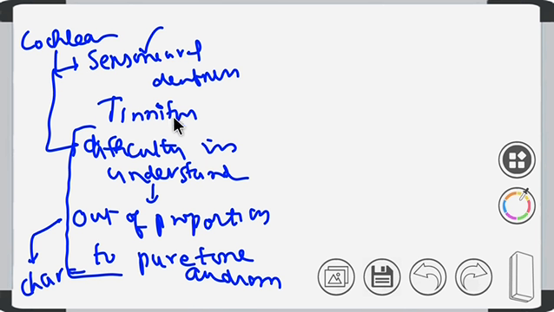Sensorineural deafness, tinnitus, and difficulty in understanding. Then what are the vestibular symptoms? In vestibular symptoms, what we can get is imbalance.